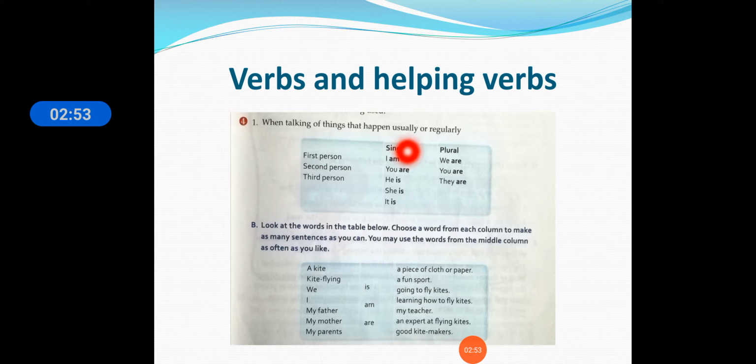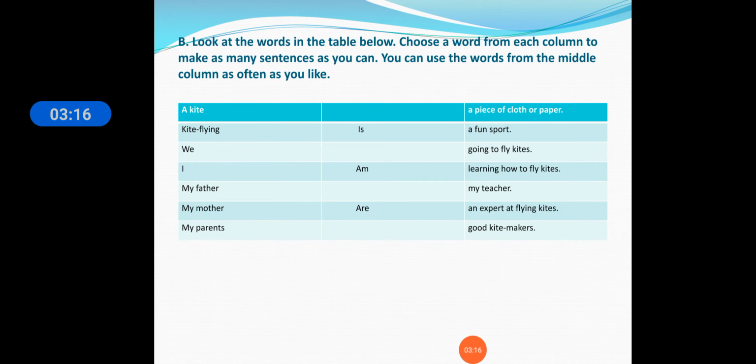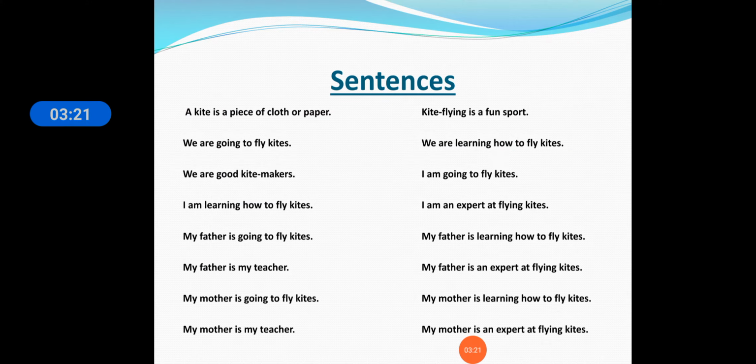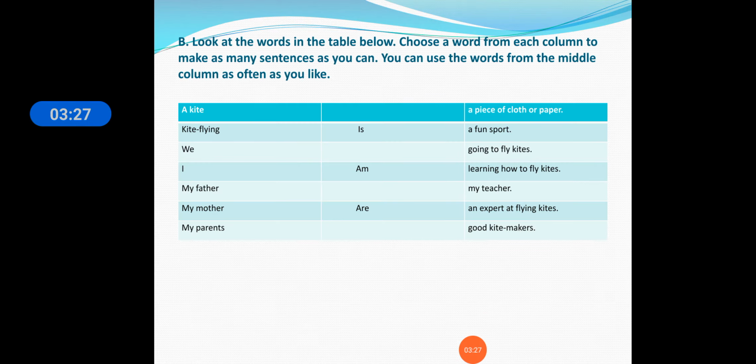Also we have seen what happens usually or regularly, which we talk about and use in our day to day life, okay? So for the singular first person, I am; for the second person, you are; he is, she is, and it is for the third person; and we are, they are for plural, okay? We have also seen the be exercise and made sentences using the tables, okay? We have also read all the sentences here using this table. These all are the helping verbs we have used for creating sentences here, okay?